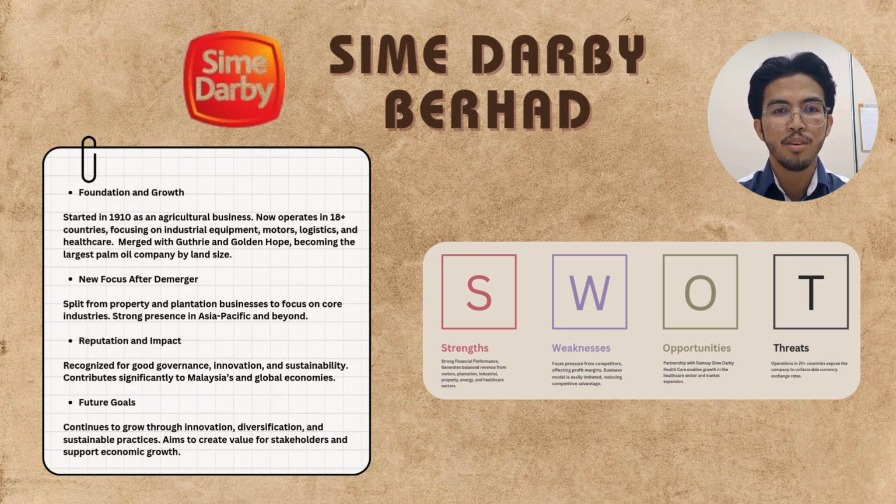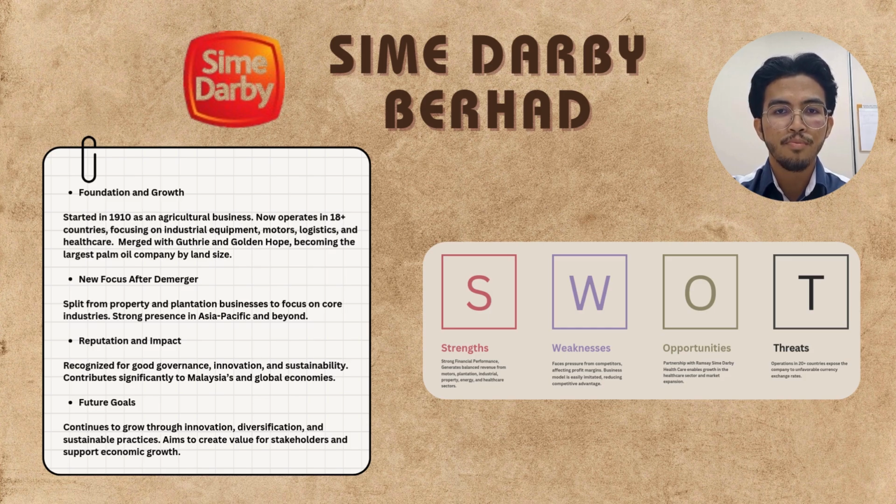And then we go to the next, SWOT analysis, where the strength for Sime Darby is strong financial performance, where it generates balanced revenue from motors, plantations, industrial, property and energy, and also healthcare sectors. For weaknesses, Sime Darby faces pressure from competitors affecting profit margins.